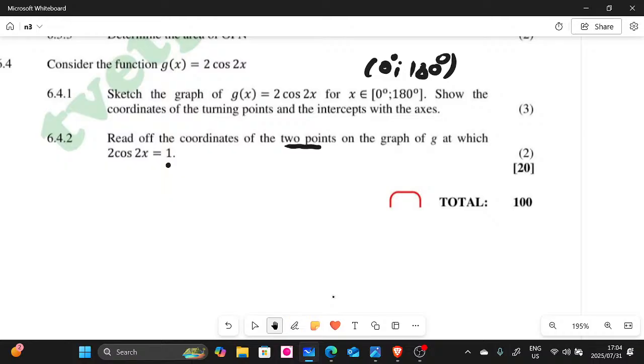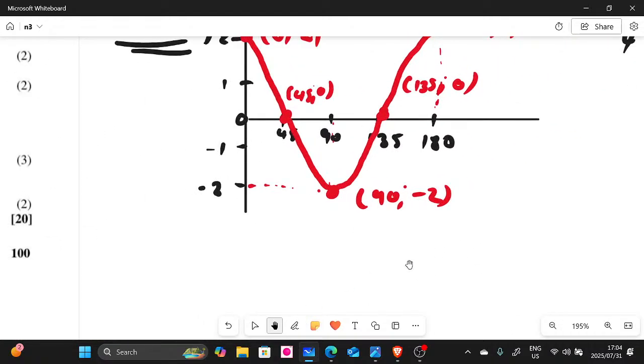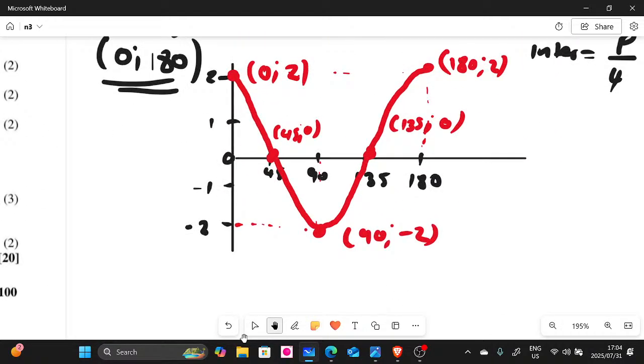Right. So it's going to be tricky for me to do this on my graph because I'm not using a graph paper, guys, but I can calculate it. Let me just zoom down. Basically, if you are using a graph paper, here's what they say. From your graph paper, where y is 1, remember, they say read off when you have 2 cos 2x equal to 1. So this is y. When y is equal to 1 like that, find the coordinates here, right? Must continue again, find these coordinates here, right?